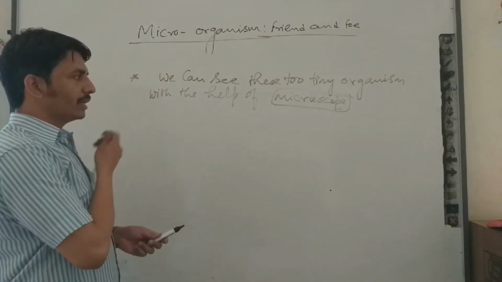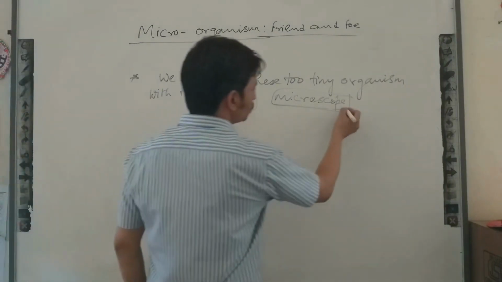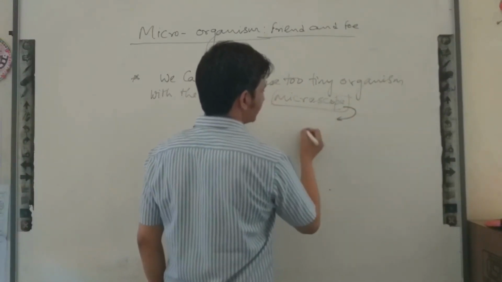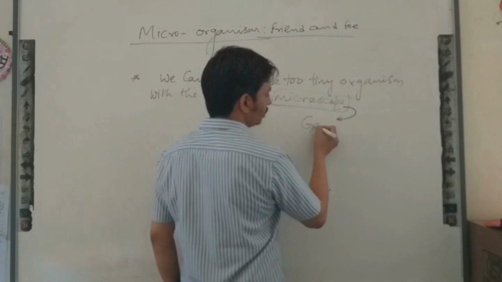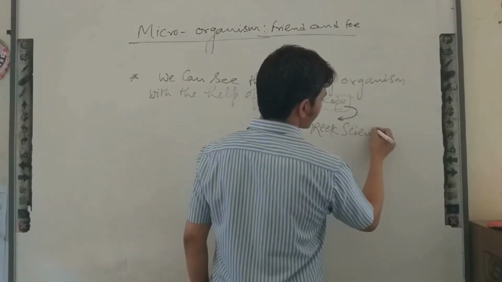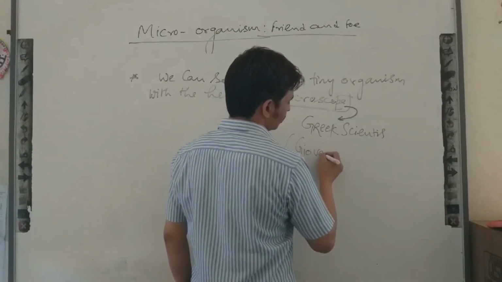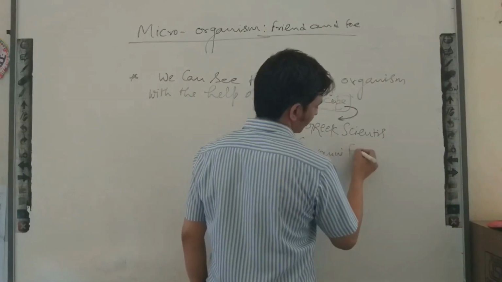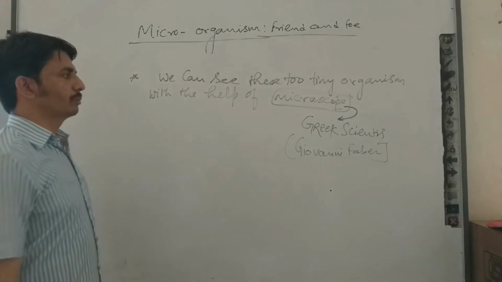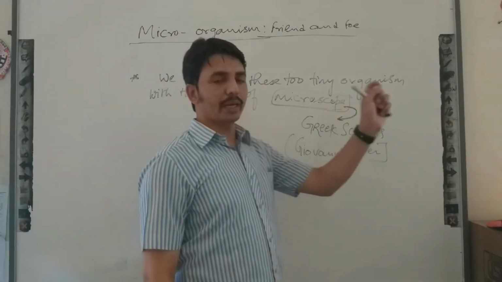Okay, and the word microscope was used by a Greek scientist named Giovanni Faber. Giovanni Faber used this word microscope. So with the help of this microscope we can see too tiny organisms.